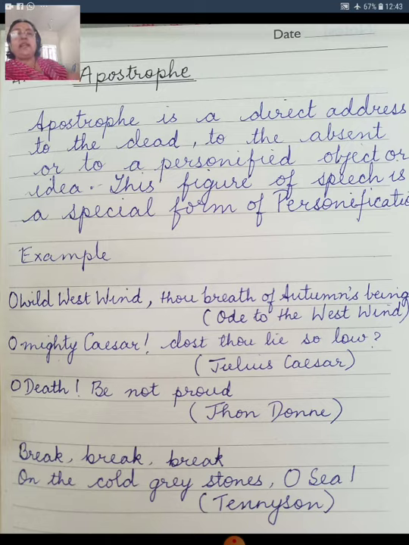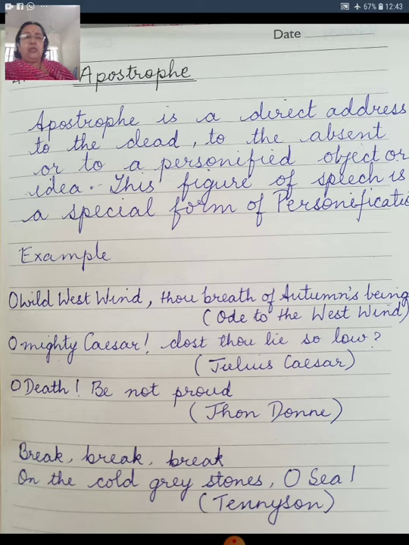Now we know exactly what is a personified object. Personified object, as I have already stated, is any object which is given human qualities and is seen as a human being, though it may be an inanimate object, that is, a non-living object. This figure of speech is a special form of personification.